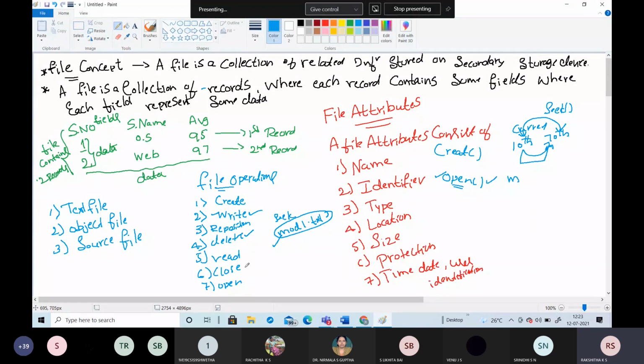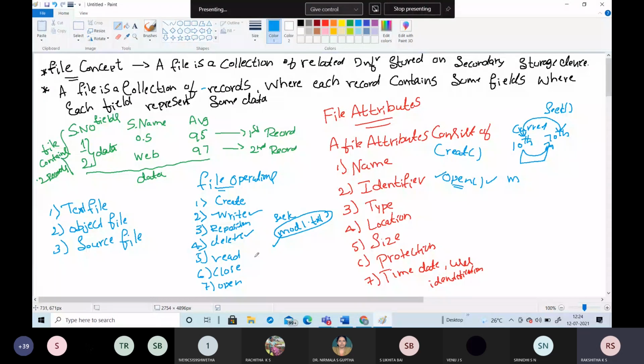If you want to do any of these operations, the main system call which you require is the open system call. By using the system call known as open, you have to open this file and then you can read, or write, or you can do the reposition, or you can close the file.